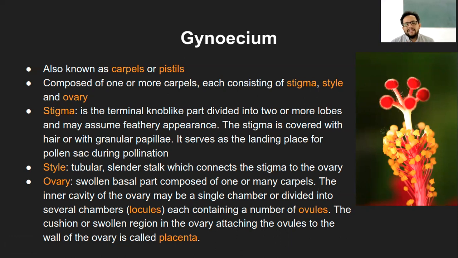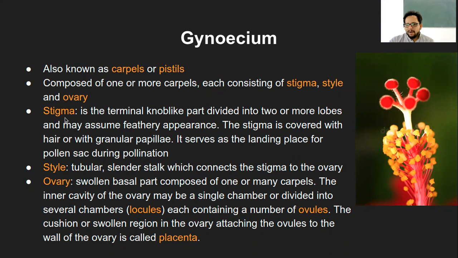Now, if the pollen sac is not ruptured, obviously it will be carried by the insects as it is. It will go and sit on the stigma, and then again the pollen sac will swell because of the water, and it will rupture on the stigma itself. So that also can happen. So there can be different mechanisms of pollen sac rupture.